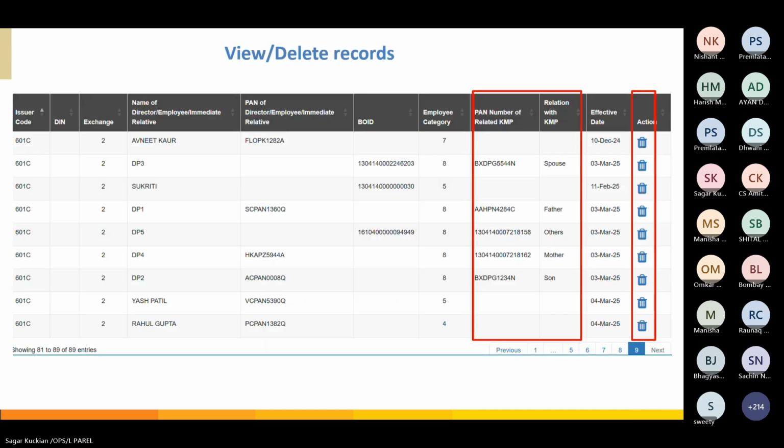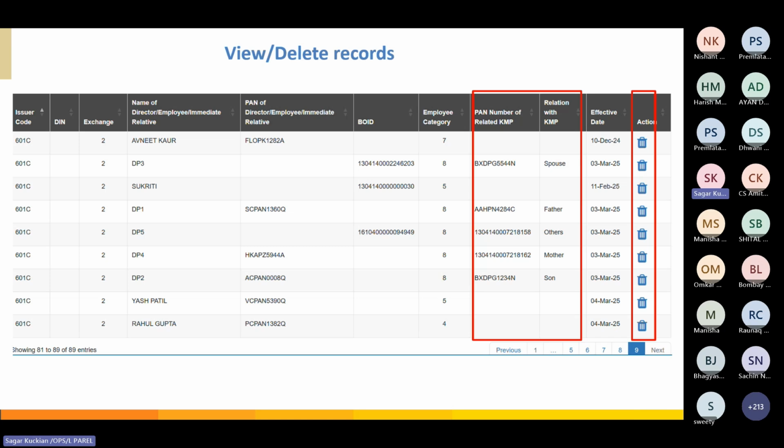That's it. The data will be updated, and as I told earlier, you can view it on the detail inquiry page. Once it is reflecting on the detail inquiry page, that is the final confirmation that the data has been successfully updated. From the very next day, the transaction and holding statements of that particular PAN will be shared with the exchanges on a daily basis. So this was about the PIT records, updation of immediate relative PAN in PIT records.